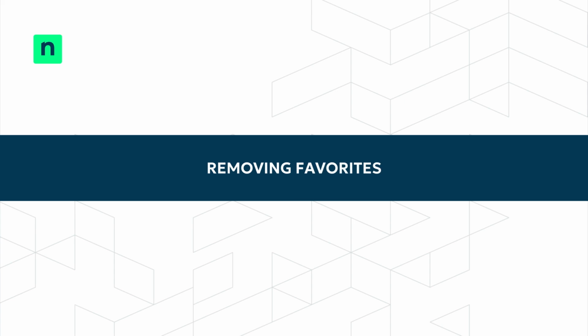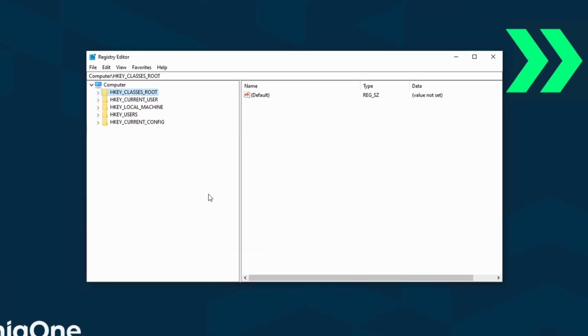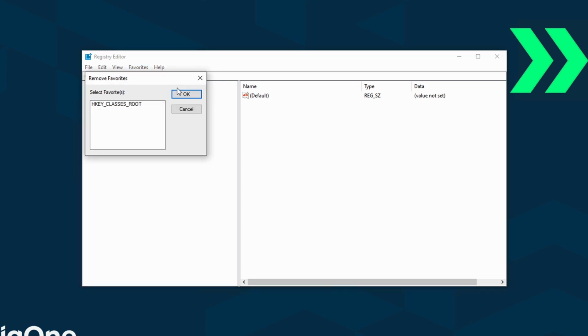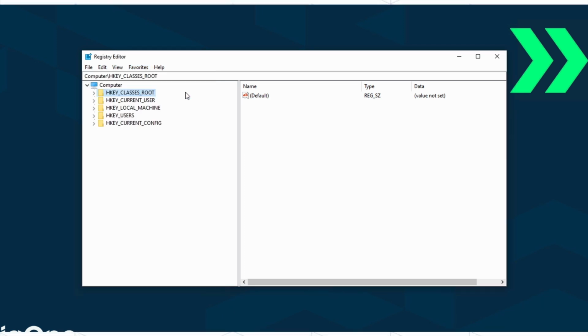Removing favorites. To remove a favorite, open the Registry Editor, go to Favorites in the menu bar and choose Remove Favorite. Then select the item you want to delete and confirm.